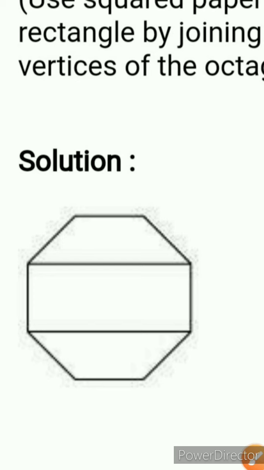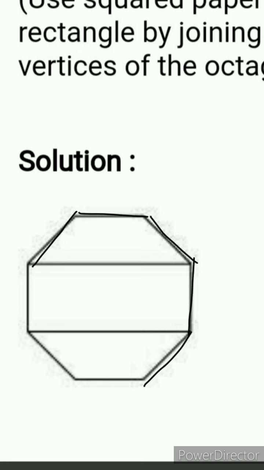Clear, so before drawing this octagon, first what you have to do, just take your ruler or scale and draw equal line segments. Clear, equal line segments आपको बनाने हैं. After that just select opposite vertices. And the last step is connect these vertices, and that is your rectangle.